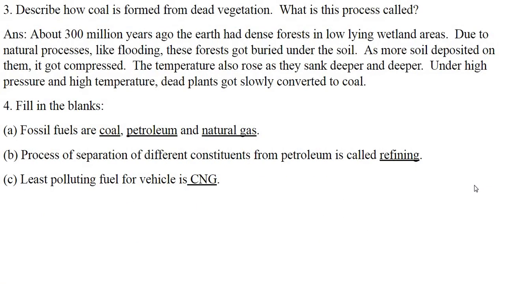Third question, describe how coal is formed from dead vegetation. What is this process called? Answer, about 300 million years ago, the earth had dense forests in low-lying wetland areas. Due to natural processes like flooding, these forests got buried under the soil. As more soil deposited on them, it got compressed. The temperature also rose as they sank deeper and deeper. Under high pressure and high temperature, dead plants got slowly converted to coal.